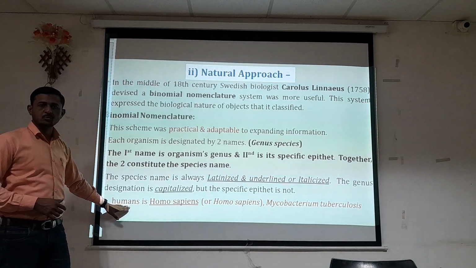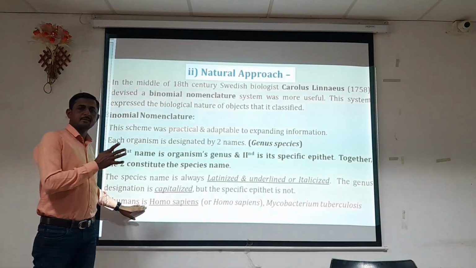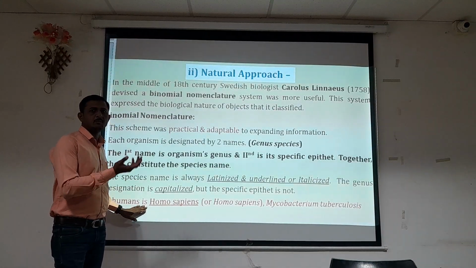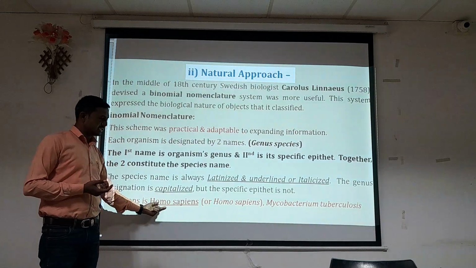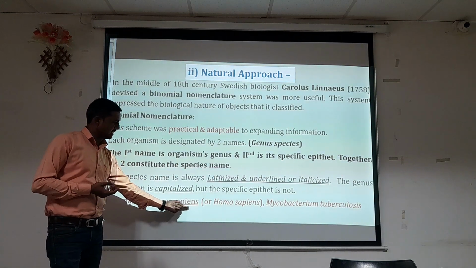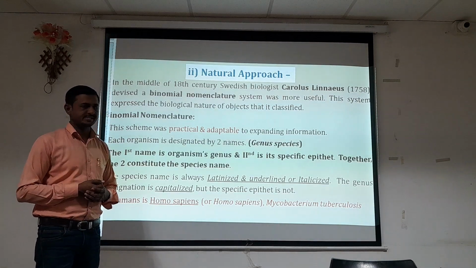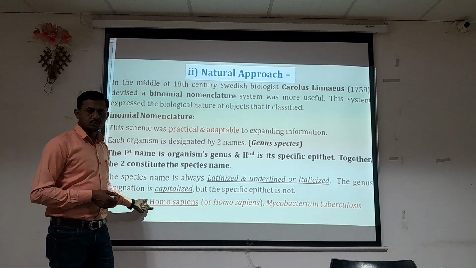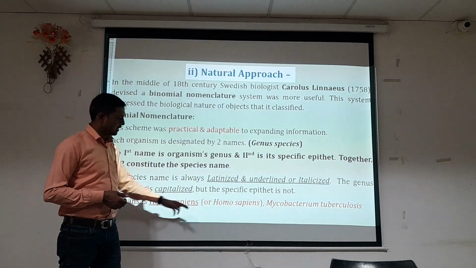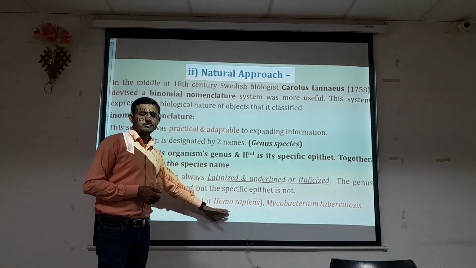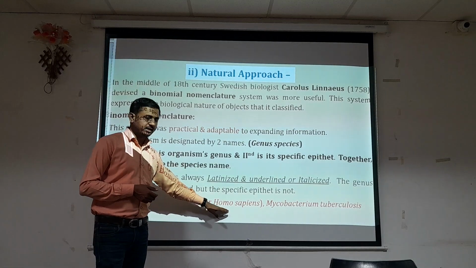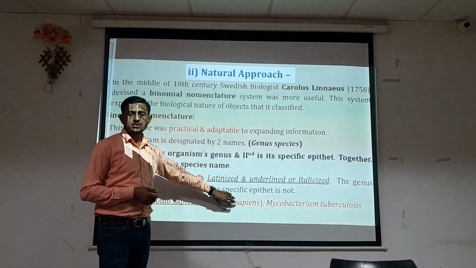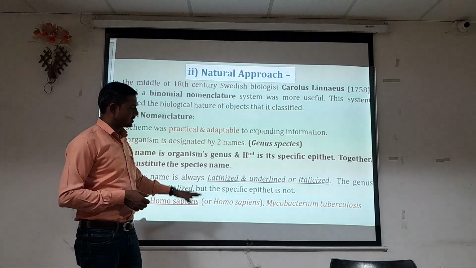Taking the human as an example, a member of the animal kingdom, Homo is the name of the genus and sapiens is the species name. Homo sapiens can be written with an underline for the scientific name, or italicized, that is written in an italic manner. In that way we can write down the specific name.